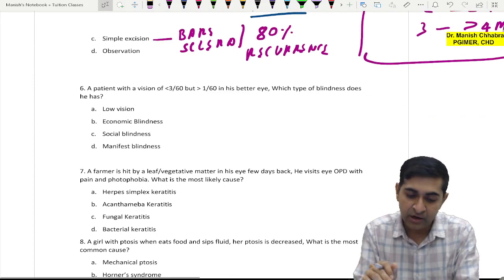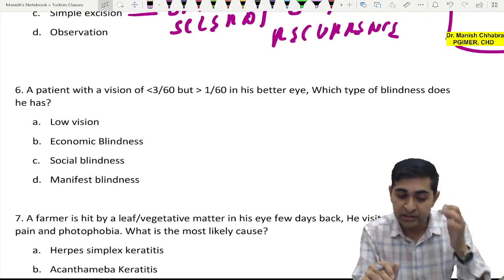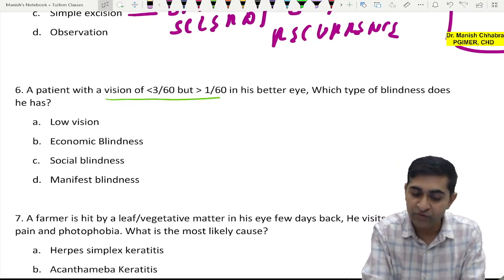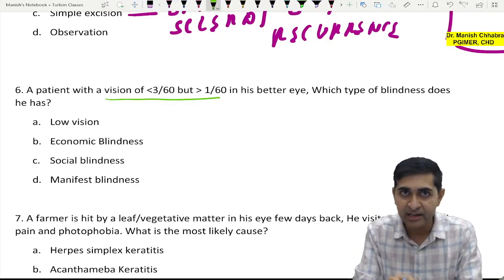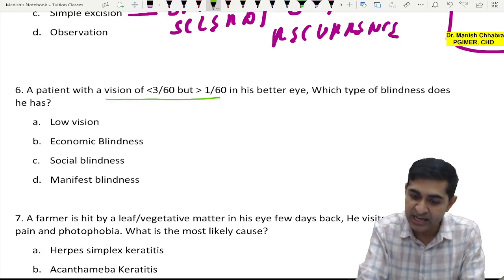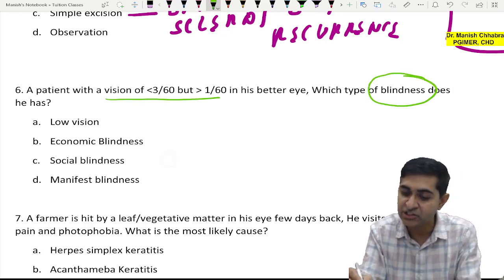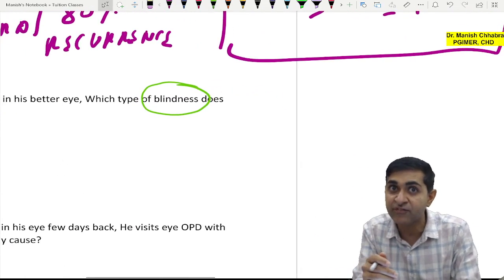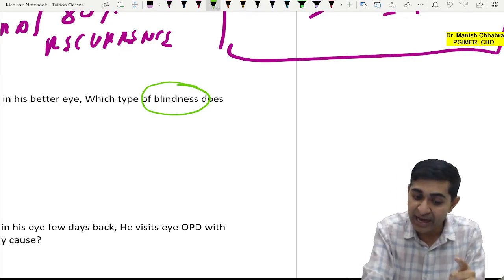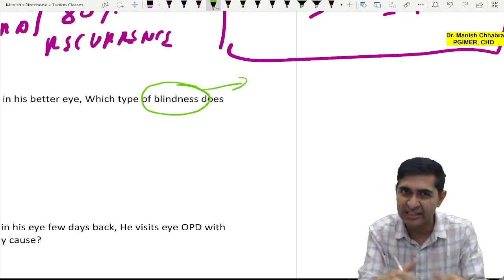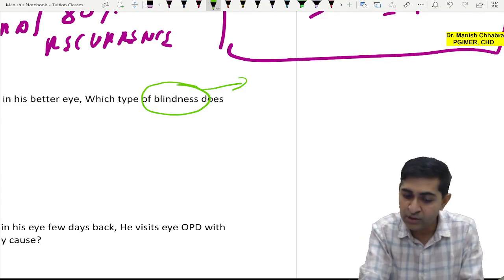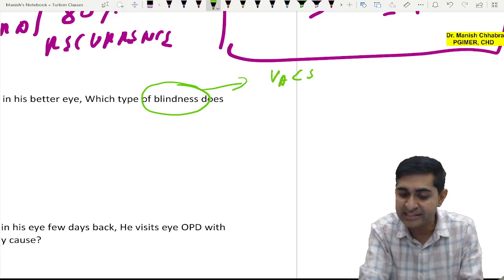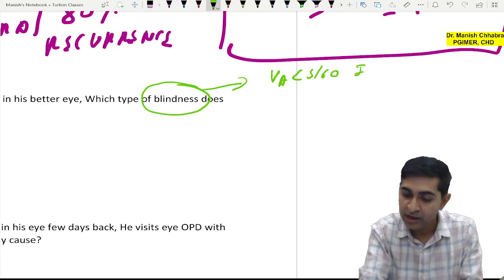Done. Okay. Now coming over to a patient with a vision of less than 3/60 but more than 1/60 in his better eye. Which type of blindness does he have? So blindness, if we talk about blindness, recently INICET May 2025 paper also happened, in which they had asked about the definition of blindness. Let me tell you, it is also repeated in your FMG multiple times. Now it is visual acuity less than 3/60 in better eye.